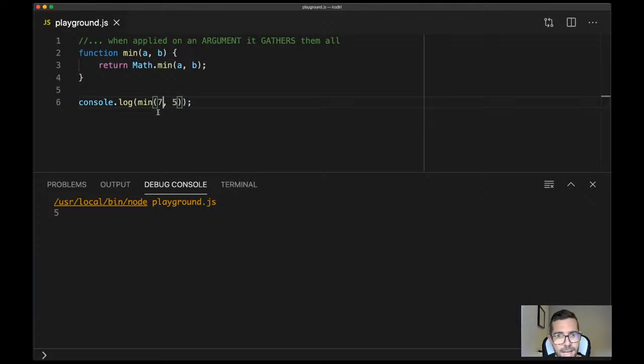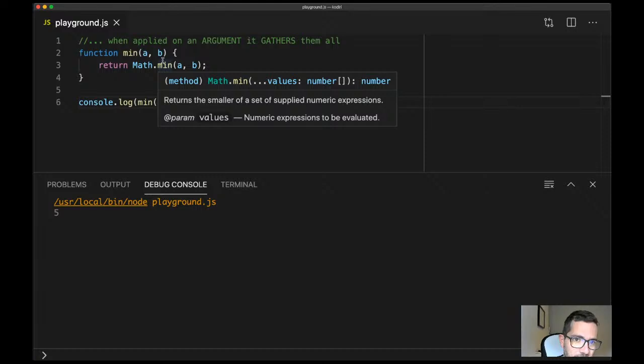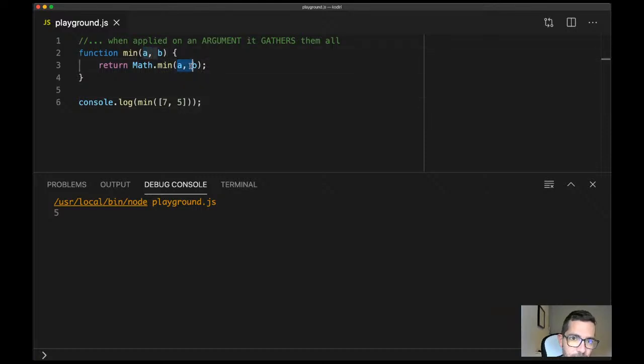Easy, right? However, what if what we got here is an array? Instead of passing a comma-separated list, we have an array. How can you solve the problem? You need to transfer the array. Can you call the argument in the second line, for example, numbers? Numbers, okay, I like that, because that's an array of numbers. And then in the third line, where a and b are, put the rest parameter ... and then numbers.